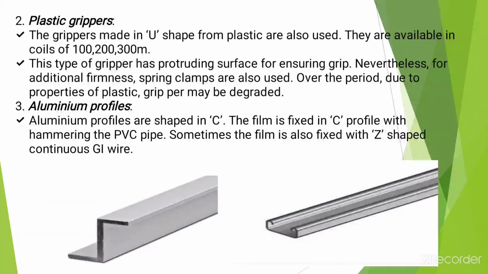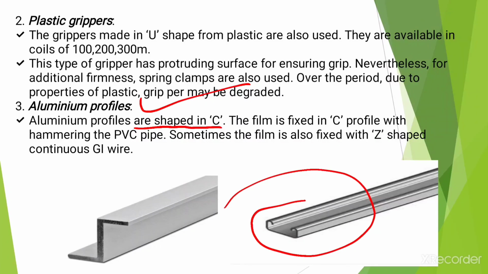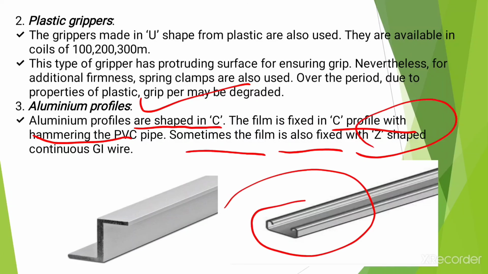Then the next component used for fitting the covering materials is aluminium profiles, and aluminium profiles are shaped like a C, like this, and the film is fixed in the C profile by hammering in a PVC pipe, and sometimes the film is also fixed with a Z shape, like this, with continuous GI wires, meaning galvanized iron wires.